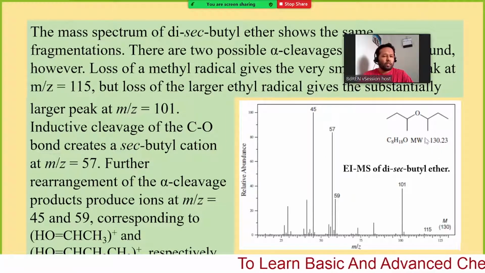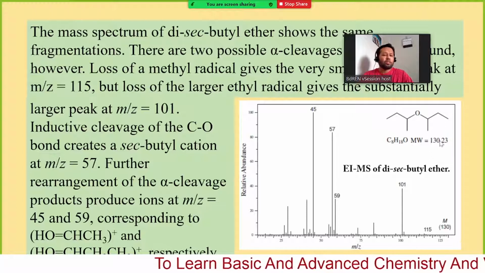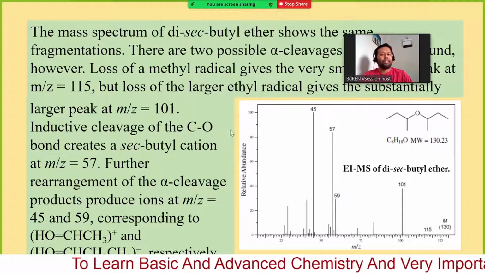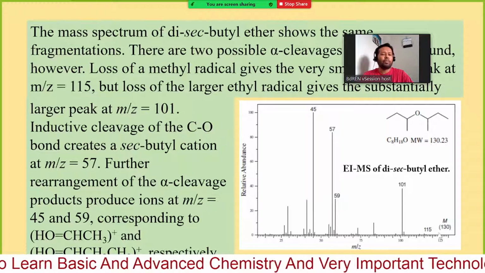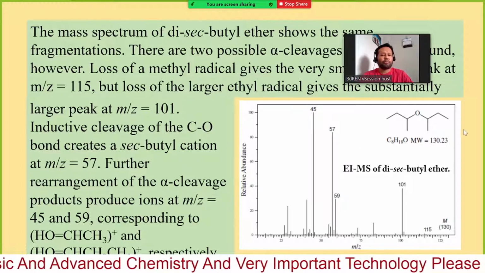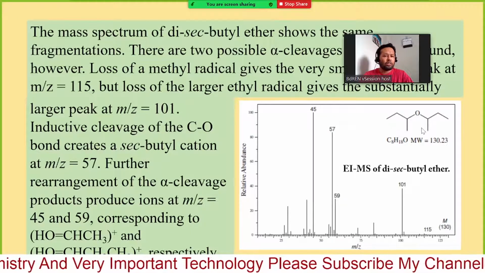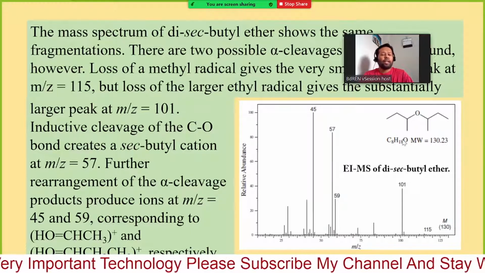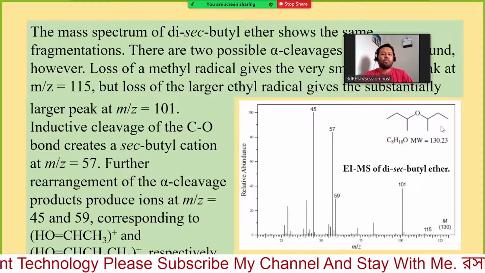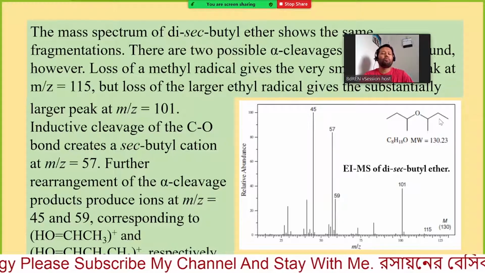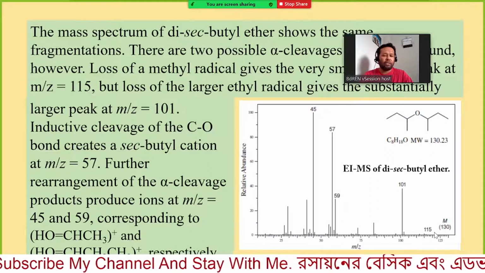What will be the first fragment? 130 minus 15, because of removal of a methyl group, it will give 115. So it can be broken here or this one. So breaking of this alpha bond or alpha position will produce a fragment at 115.